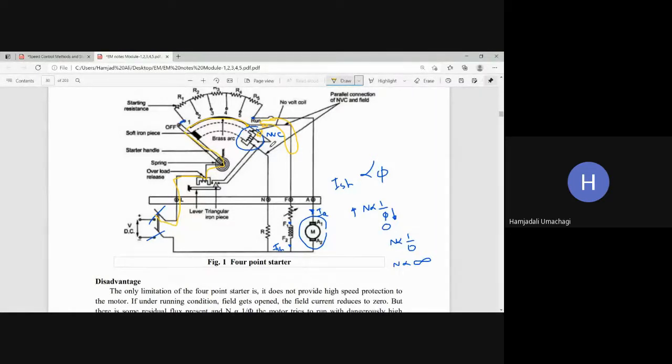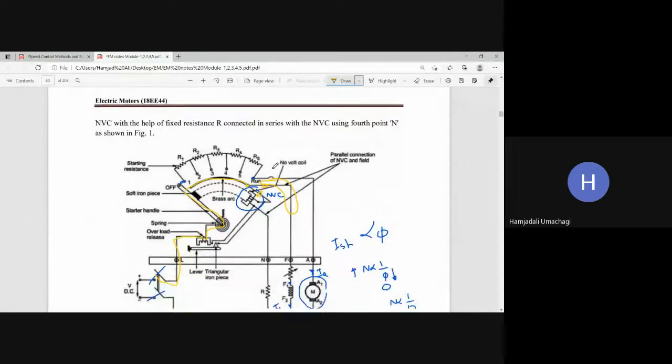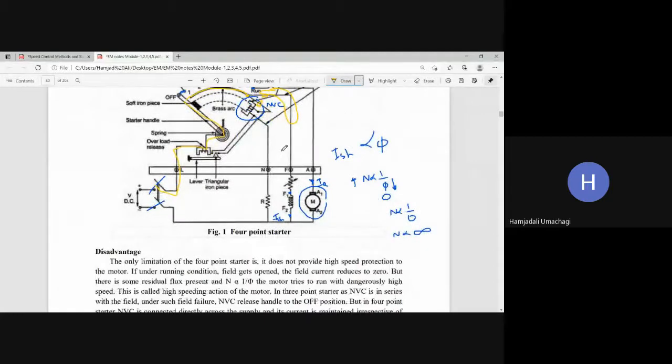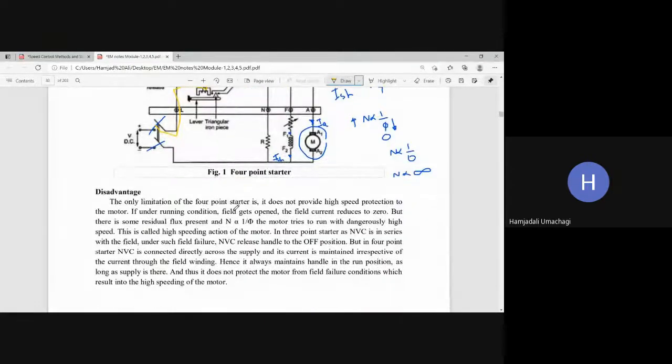Because of that, even though the field gets opened, ISH becomes 0, pi becomes 0, and the machine is running at dangerous speed, that is not going to cause any change in the magnetization of the NVC, because this NVC is receiving the power supply from the input side. Because of that, the machine keeps on running continuously in spite of the dangerous running condition. So this is the circuit diagram for the 4-point starter, and then explain the working of the elements, then the disadvantage part. Is it clear, all of you?